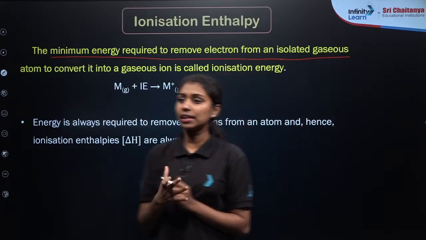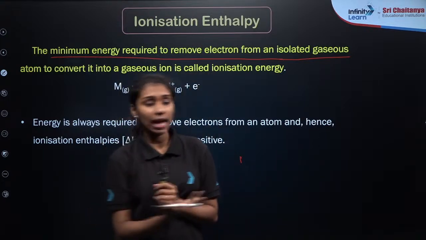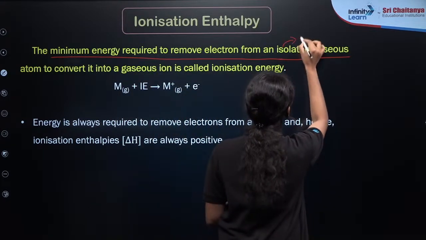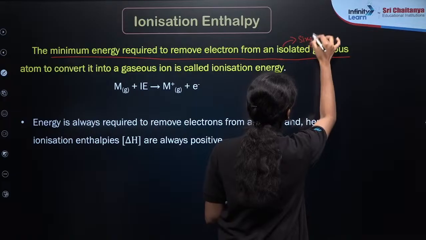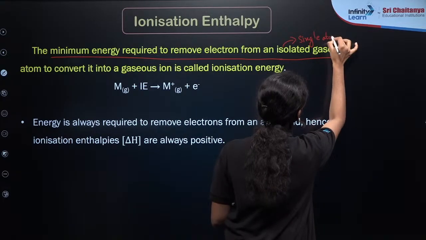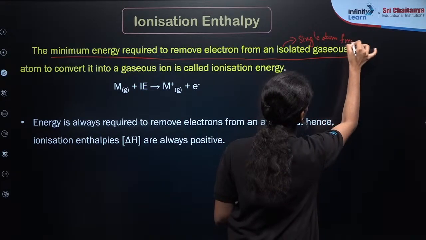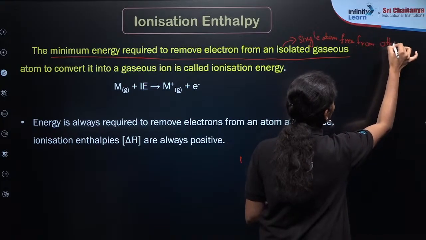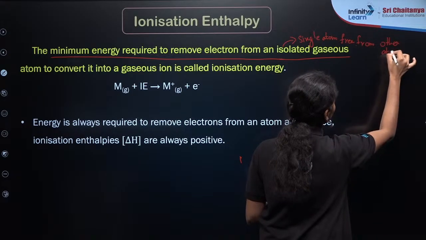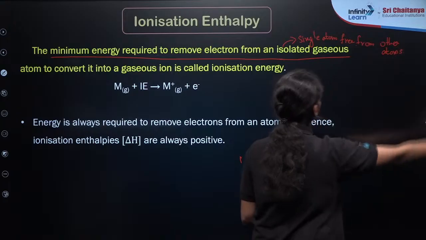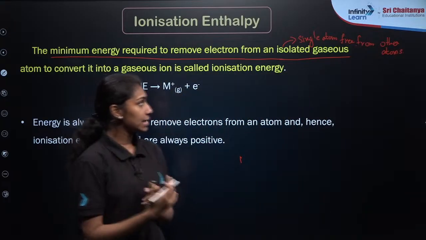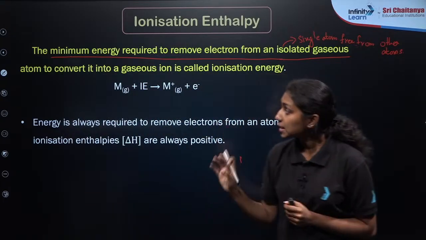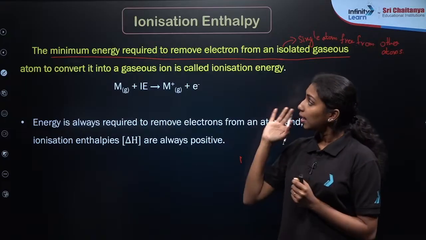Isolated means single, right? There will not be any bond between the atoms. So a single atom is known as an isolated atom. So for an isolated gaseous atom, they will require an energy. That energy is known as the ionization energy.